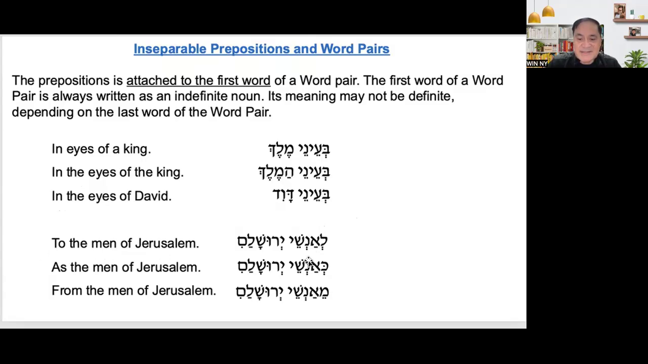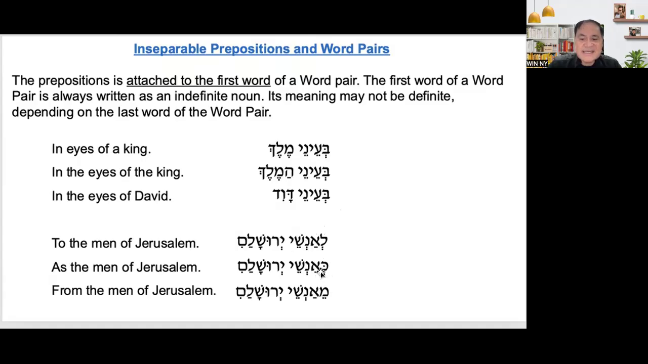So to the men, it is plural. What is singular? Ish. And then what is the plural? Anashim. And what is the word pair? Anashe. Now, since this is prepositional, it means li'anashe. Okay, li'anashe Yerushalayim. Again, Yerushalayim is definite. As the men of Jerusalem.